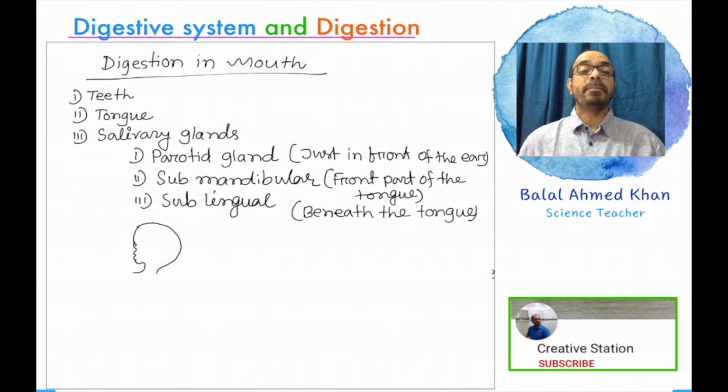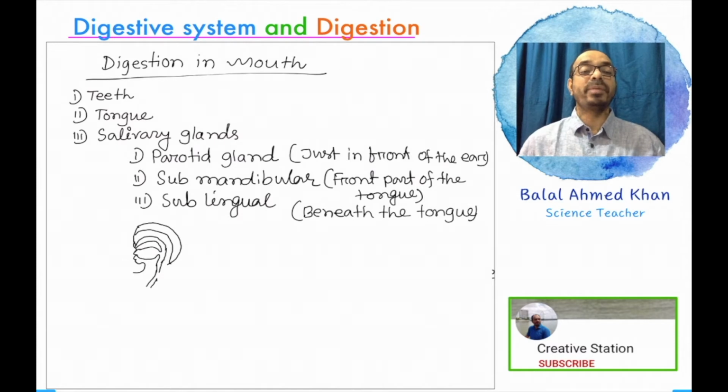All the parts of the mouth or buccal cavity are correlated with digestion in the mouth. The nasal cavity and buccal cavity are interrelated with each other. The buccal cavity contains teeth, tongue, and the salivary glands.